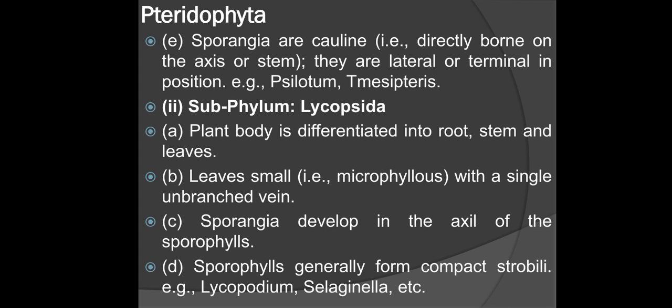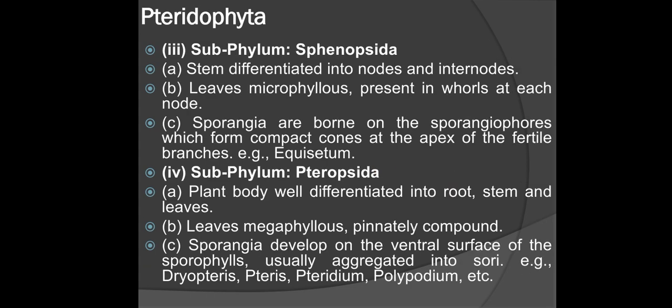Then the subphylum Lycopsida. Plant body is differentiated into root, stem and leaves. Leaves are small, microphyllous, with a single unbranched vein. Sporangia develop in the axil of the sporophylls. Sporophylls generally form compact strobili. Examples: Lycopodium, Selaginella, etc.